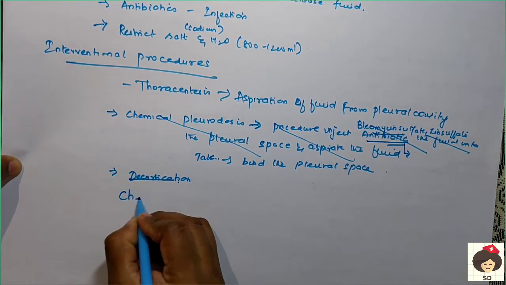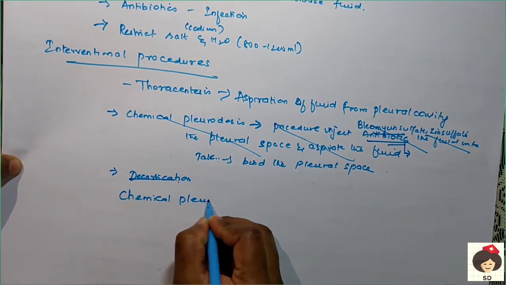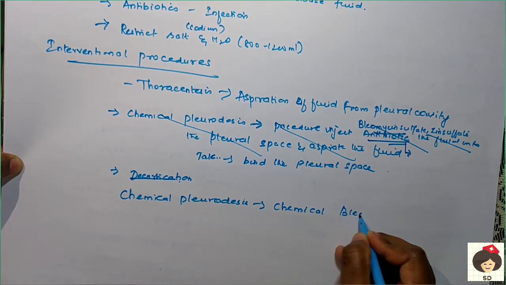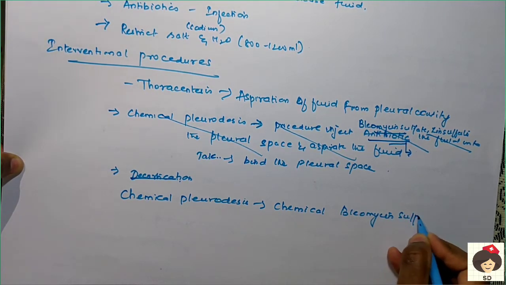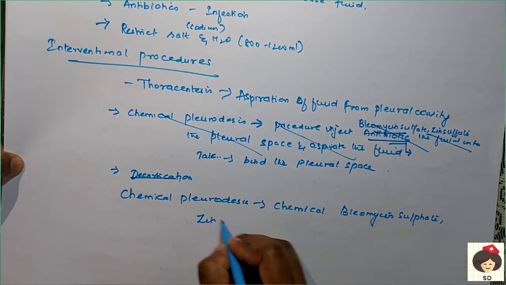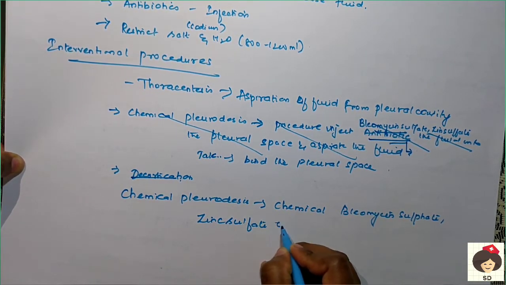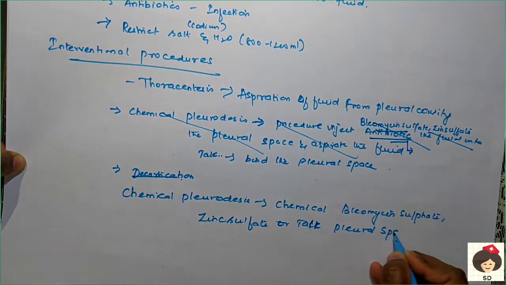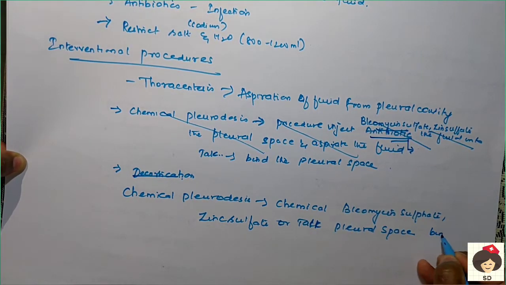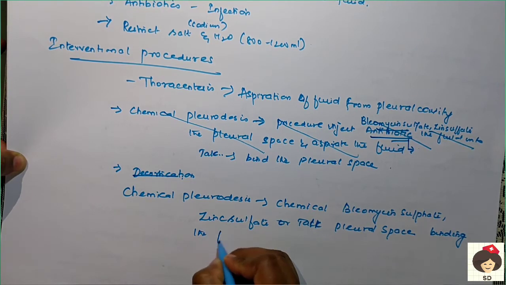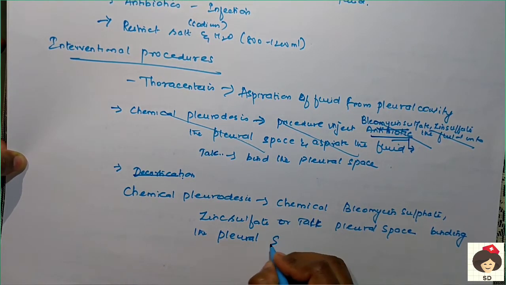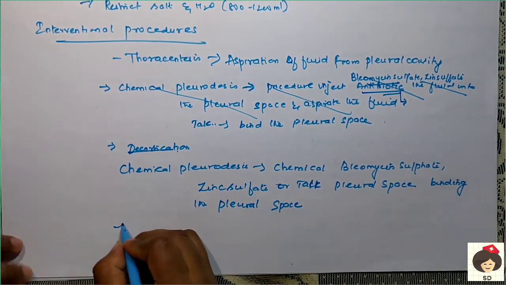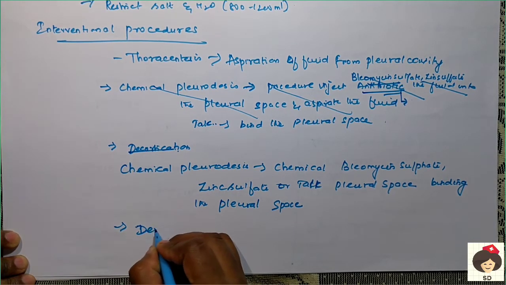Okay, next procedure done is chemical pleurodesis. So in chemical pleurodesis they inject certain chemicals like bleomycin sulfate or zinc sulfate or talc into the pleural space, and this helps in formation of fibrosis and binding of the pleural space, so that this will prevent further reaccumulation of fluids into the pleura.